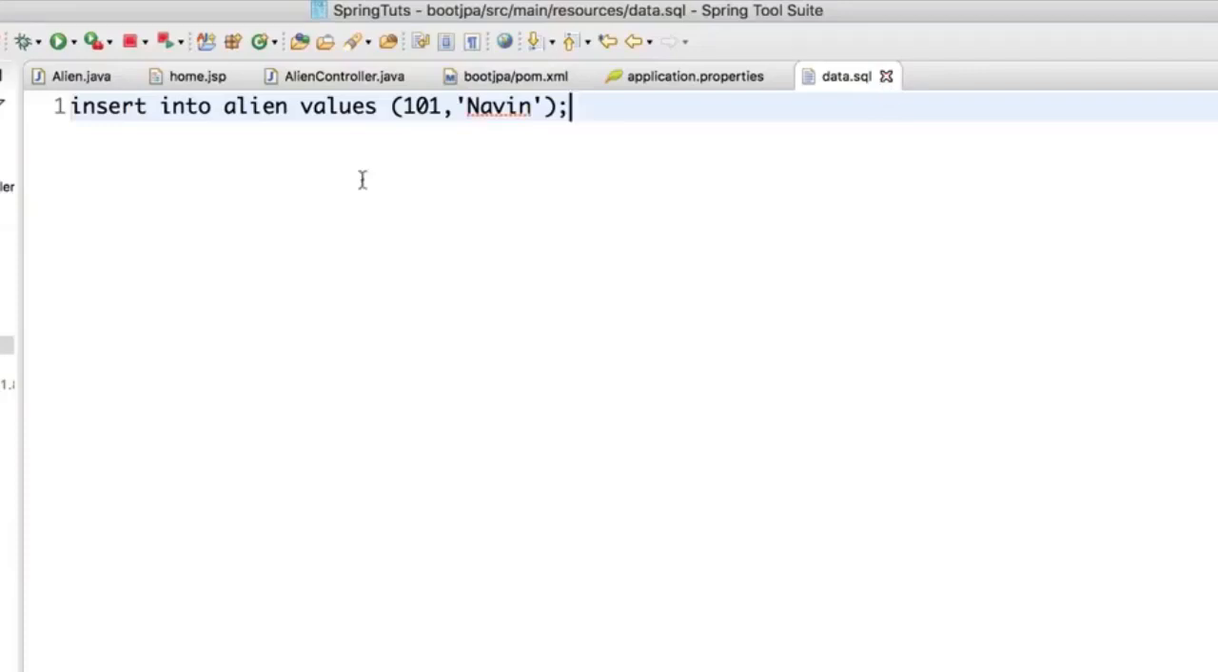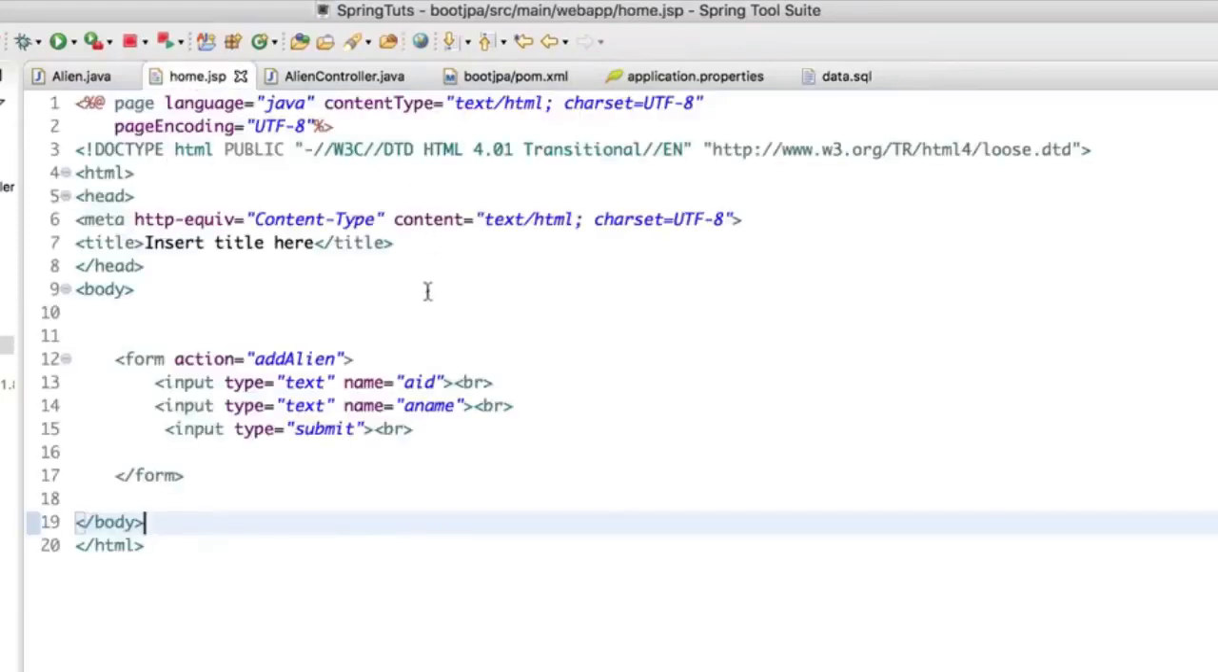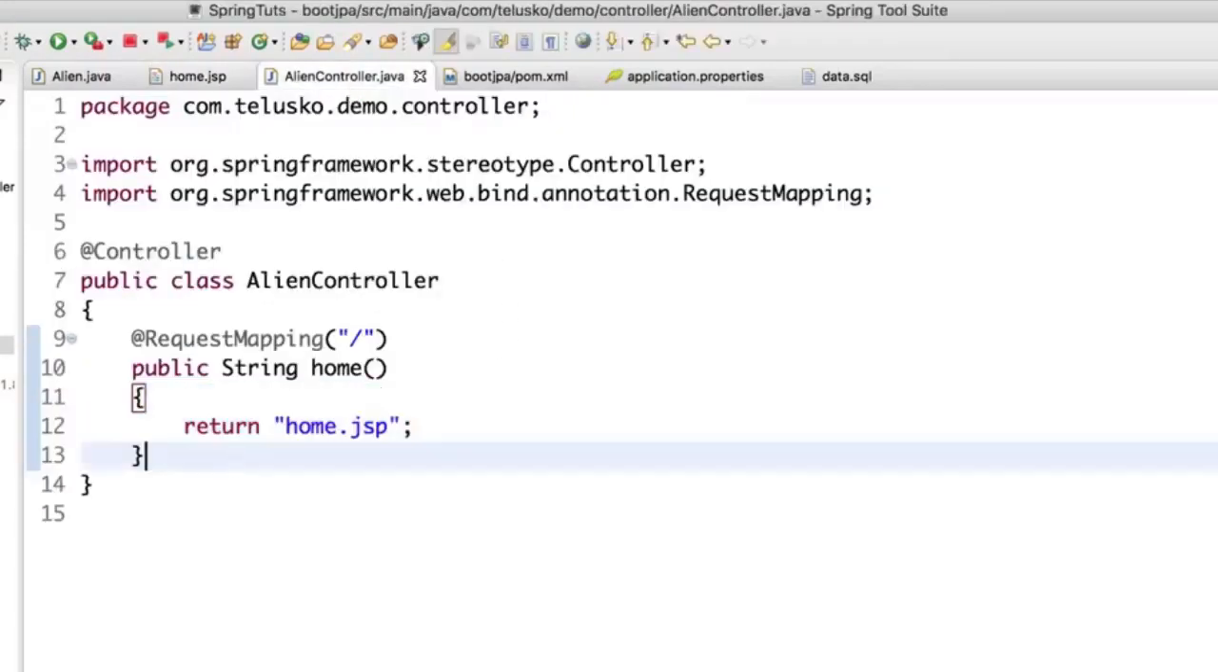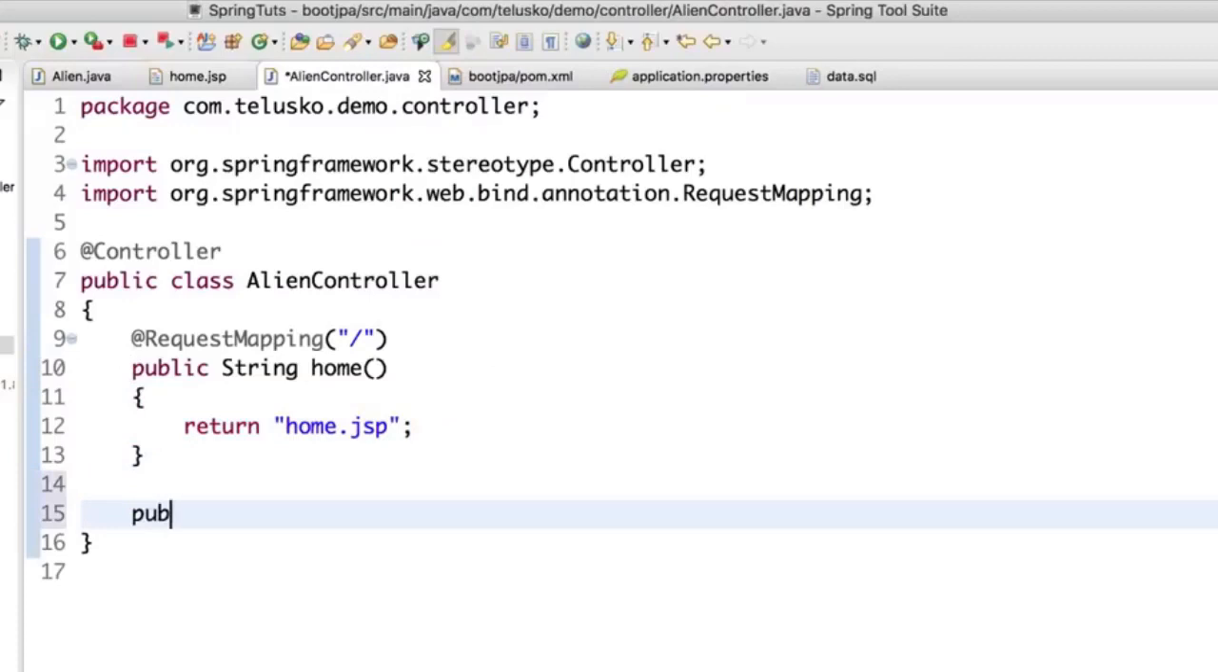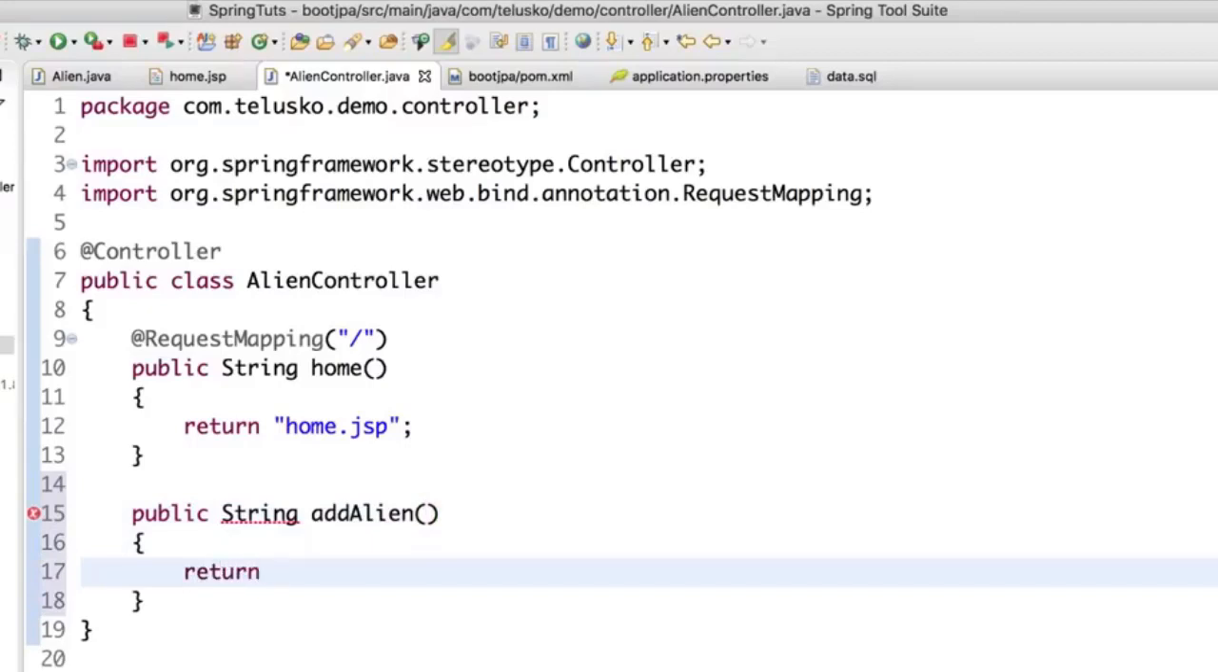Now what I want is to add some more data, not from here, but from the page. So what I will do is from the home.jsp, I will click on submit. It will call addAlien. But if you can see, we don't have any controller which will accept addAlien. So let's create one. I would say public String addAlien. And from here itself, again, I will call the same home page. I don't want to create any other page. I will call the same home page. Of course, when you say fetch aliens, then you can create another page where you can display that data.